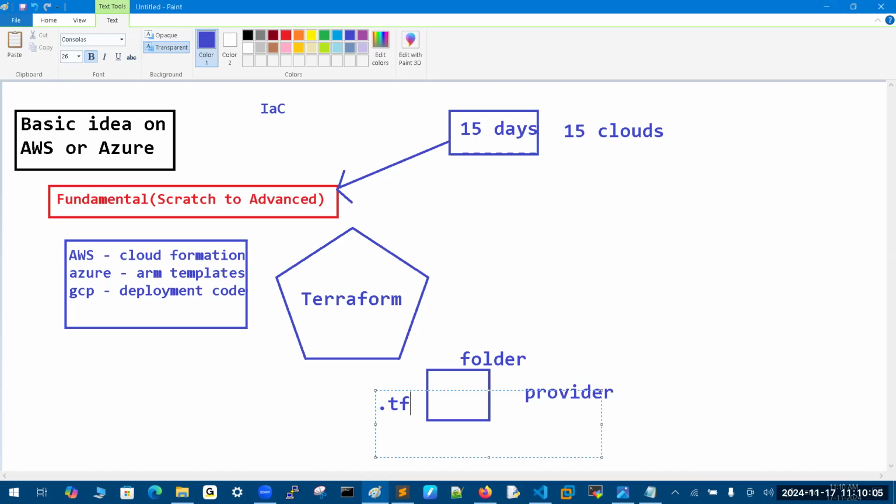There is one standard syntax, but it is not coding, first of all. It is not a coding language like Python or Java. It's a very simple, straightforward declarative format we have. Mostly Terraform came from the Go language. It completely came from the Go language syntax. Purely it is related to the Go language only. That's why it is not a programming language, first of all.